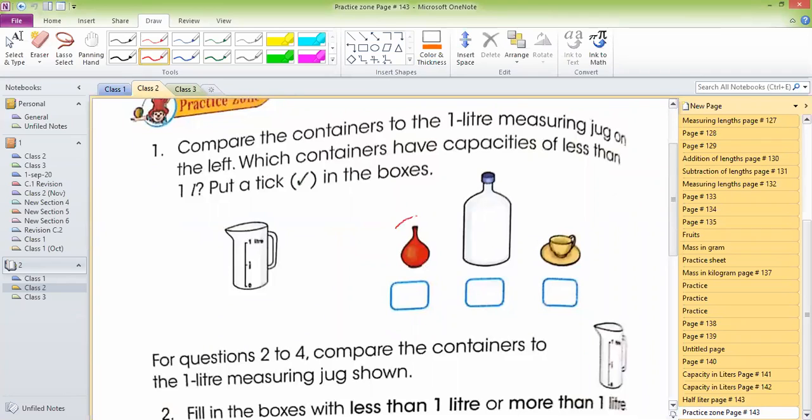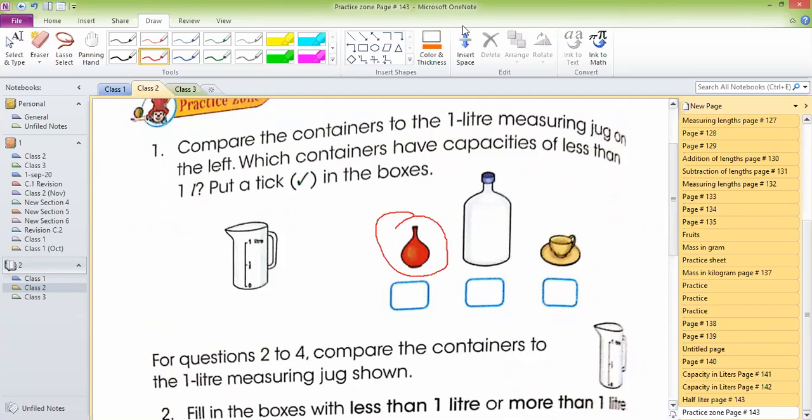So guys, tell me about this. Does it have less than 1 liter capacity? Yes or no? Tell me your answers in the chat box. Yes or no? Ilyas, very good. Yes, answer me. Yes or no? Omar Shahir, very good.